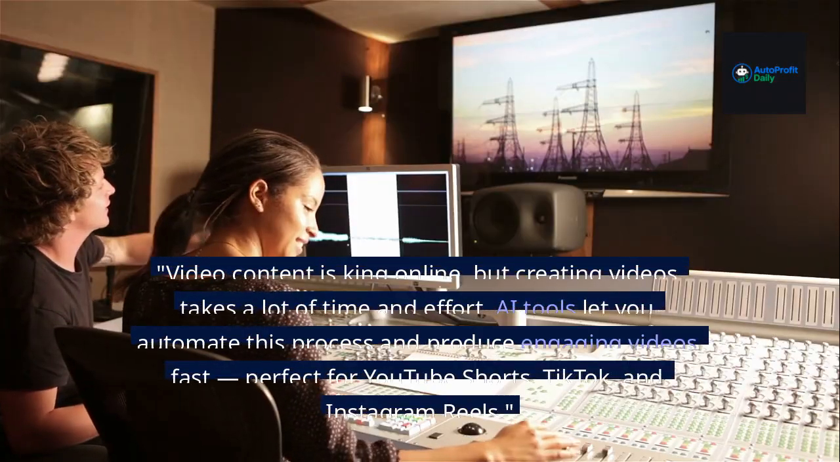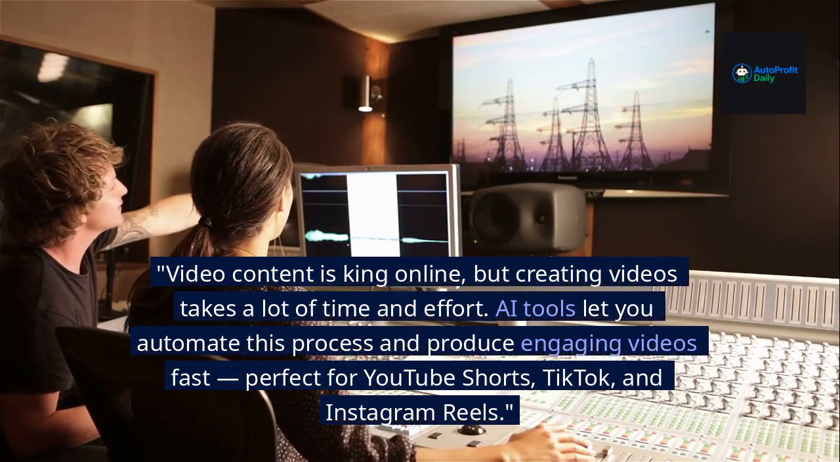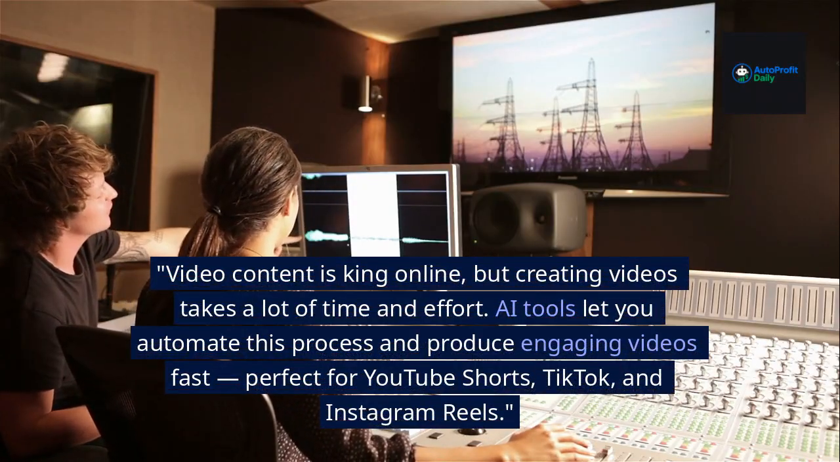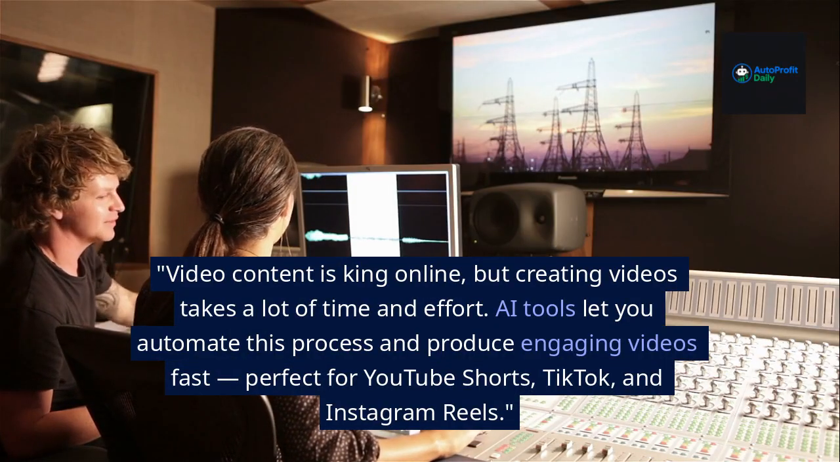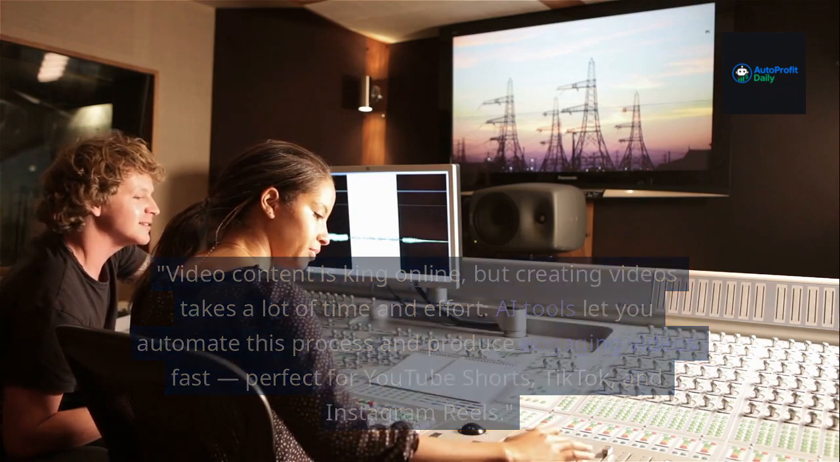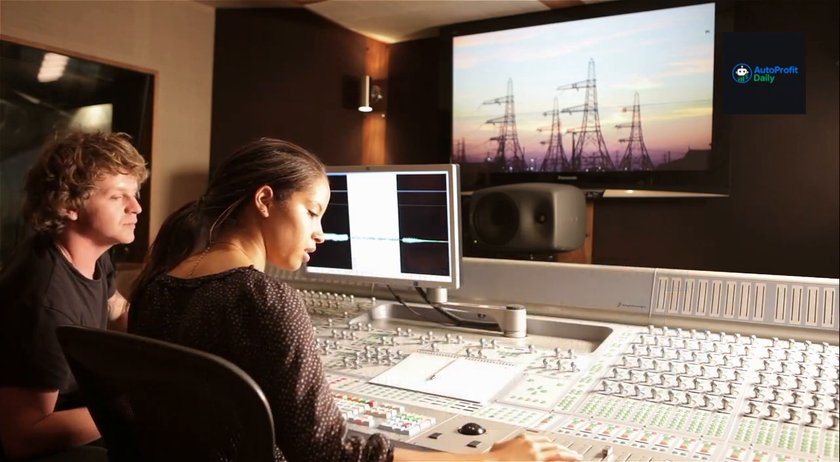Video content is king online, but creating videos takes a lot of time and effort. AI tools let you automate this process and produce engaging videos fast, perfect for YouTube Shorts, TikTok, and Instagram Reels.